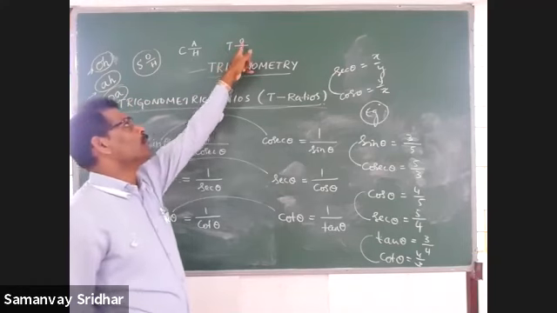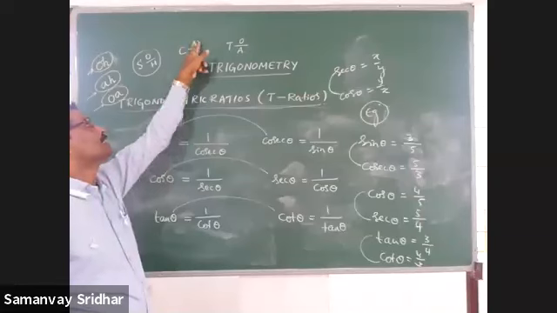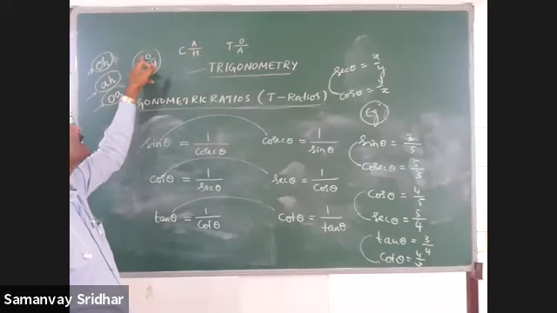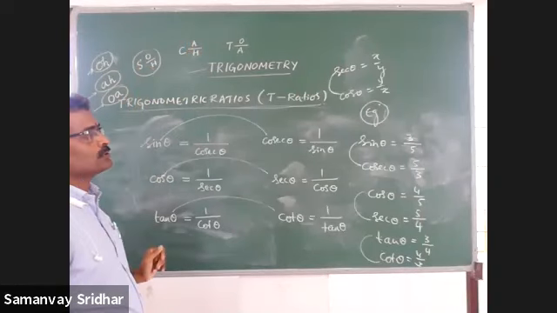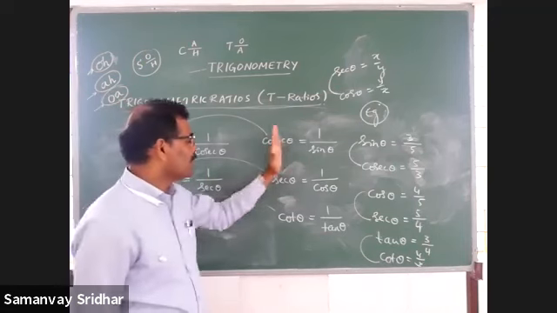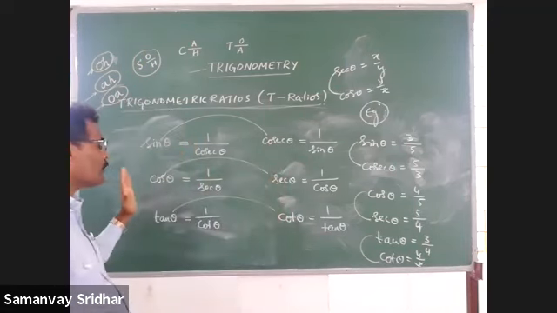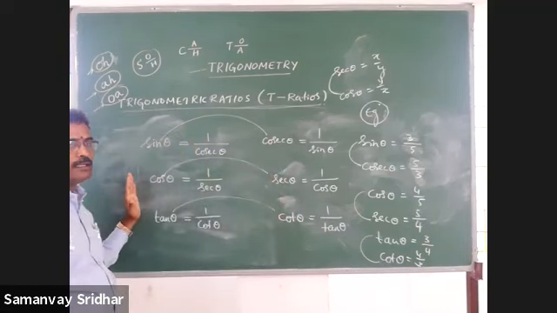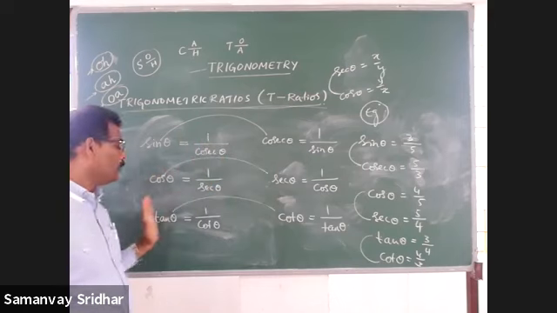Tan is opposite by adjacent. Cos is adjacent by hypotenuse. Sin is opposite by hypotenuse. Cosec, sec, cot are the reciprocals of these three, nothing but the upside-down of them: HO, HA, AVO.